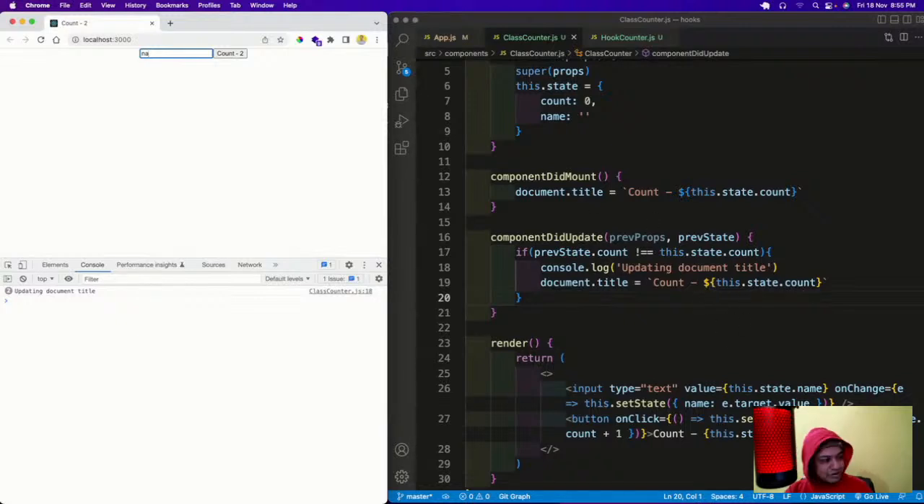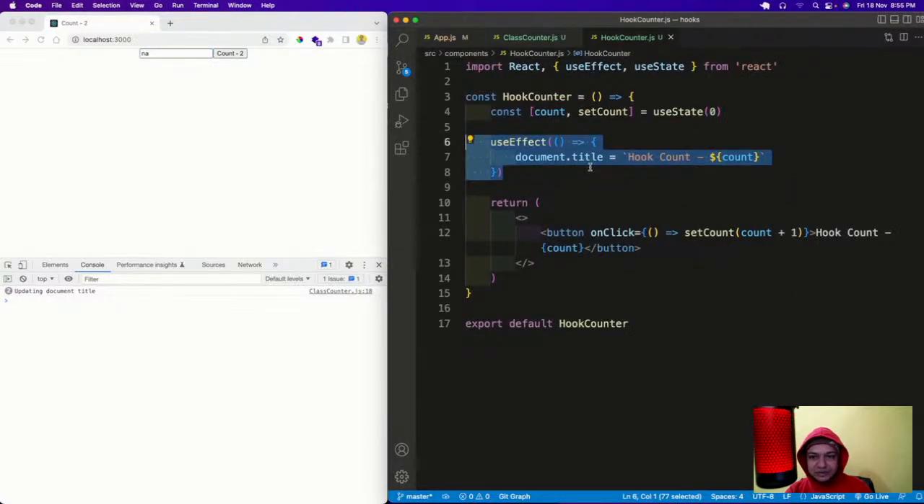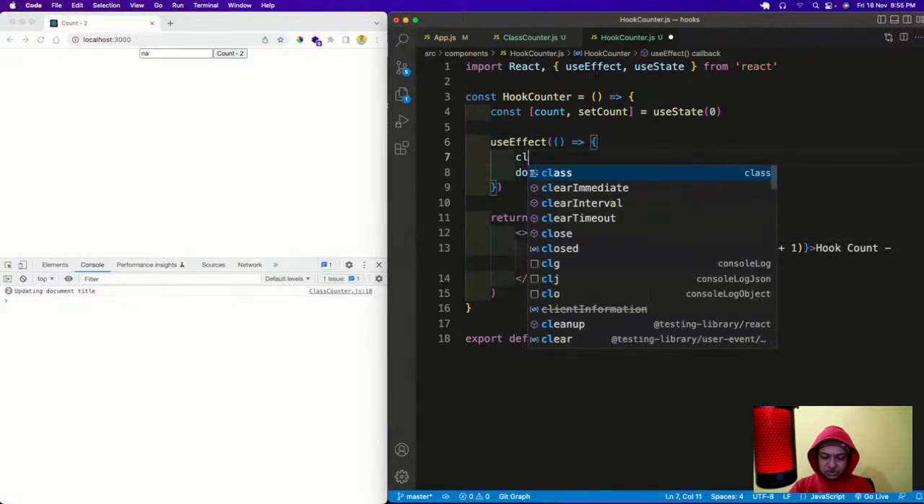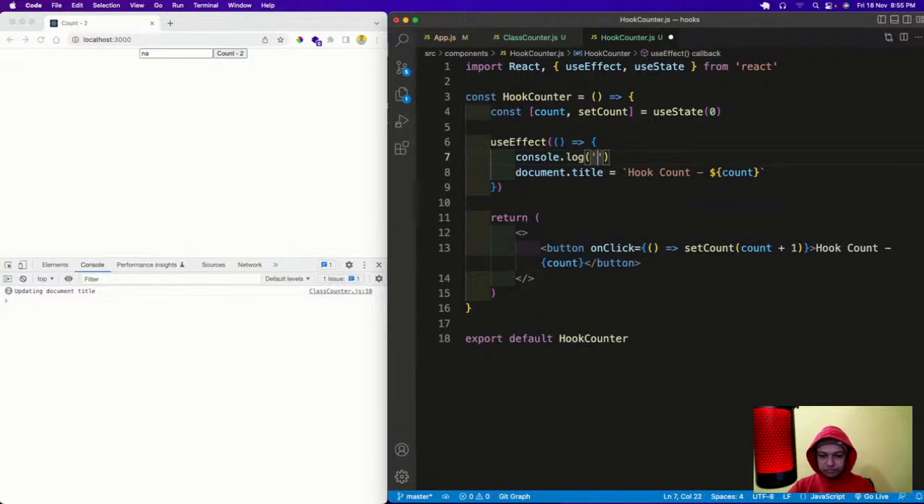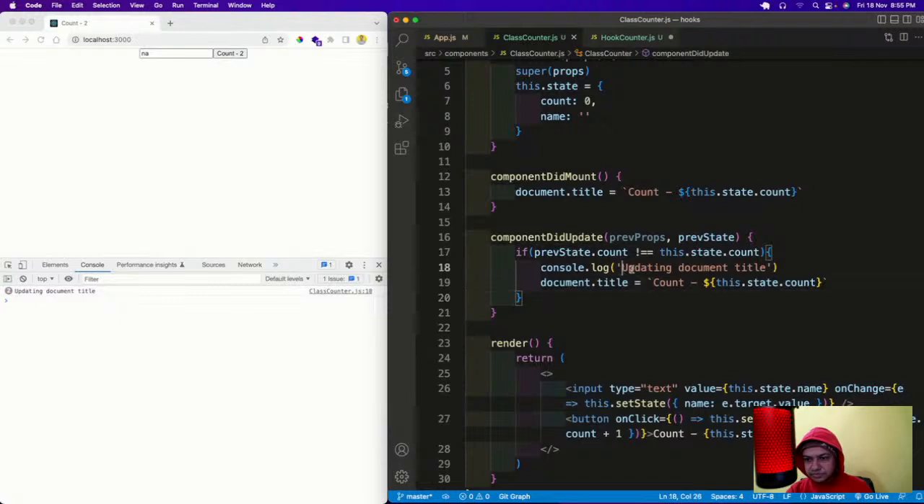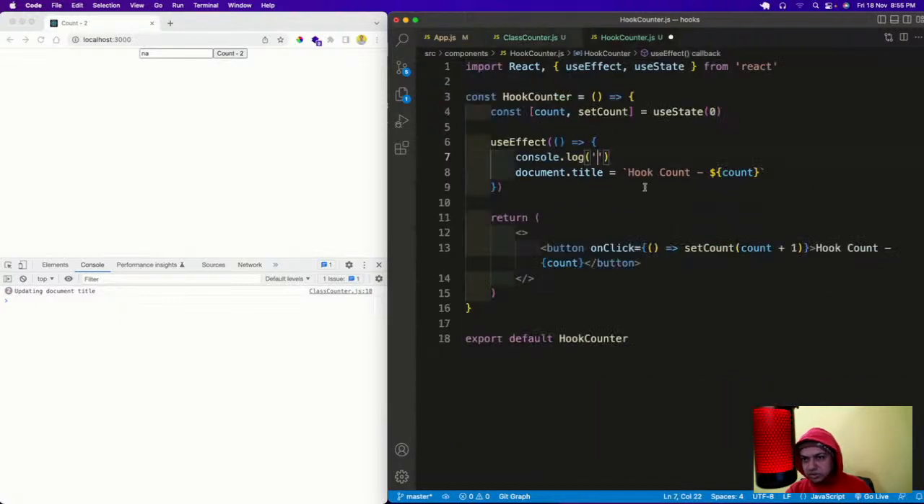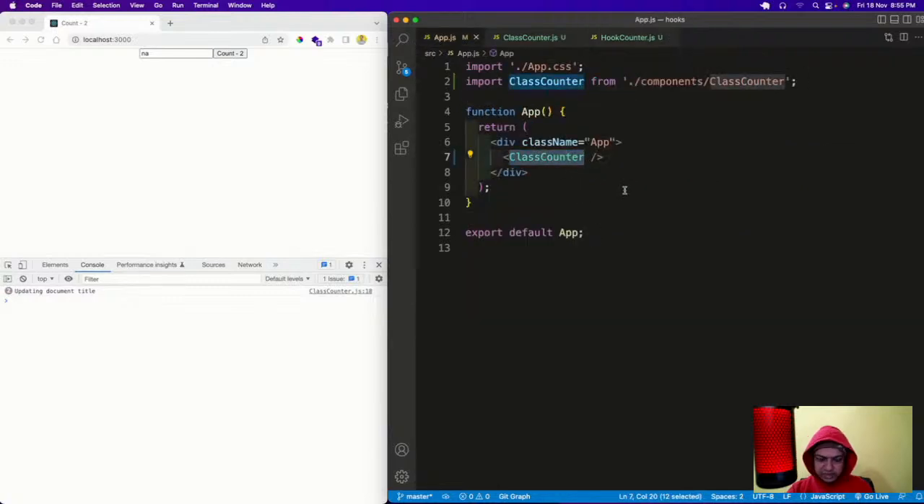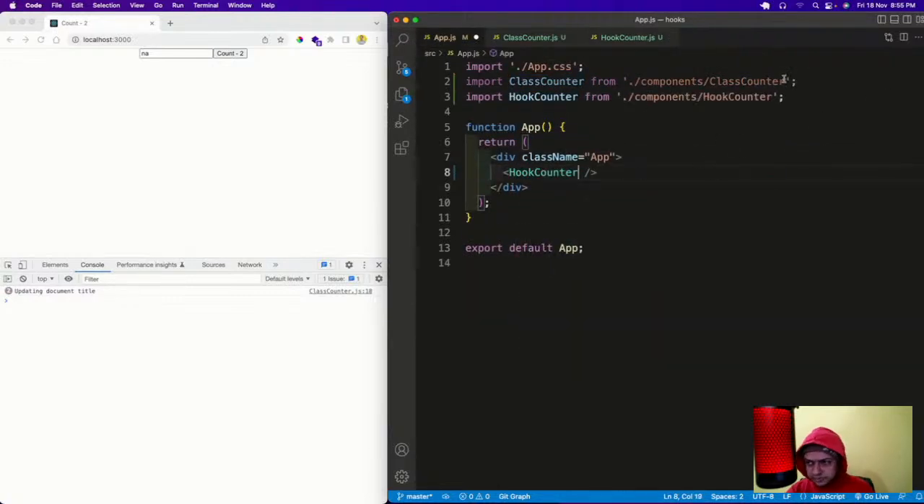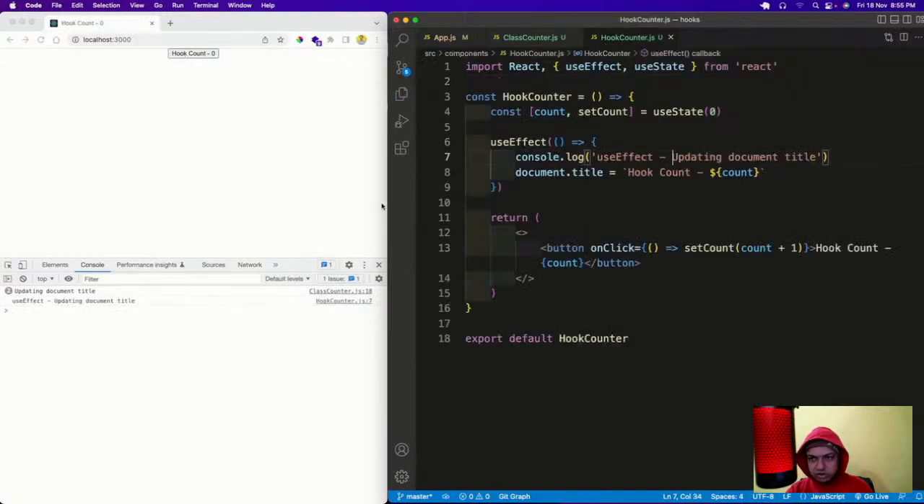And the performance optimization is done in a much better, much easier way in hooks. So we're going to do some changes in this useEffect now. Again in this useEffect I will have a console log, updating document title, and let me write this useEffect also. useEffect I have written, and then maybe I will put it here again, HookCounter. Save it.